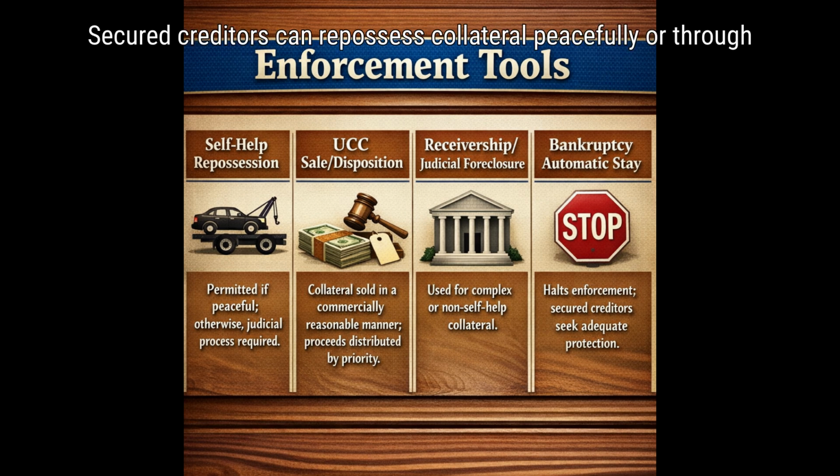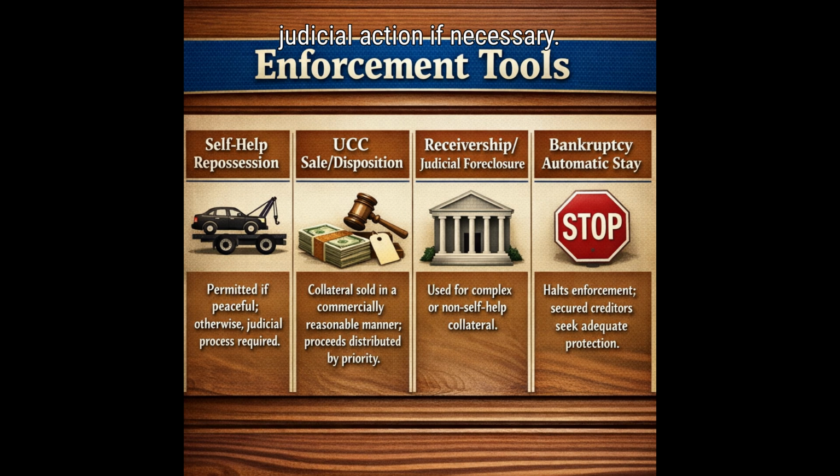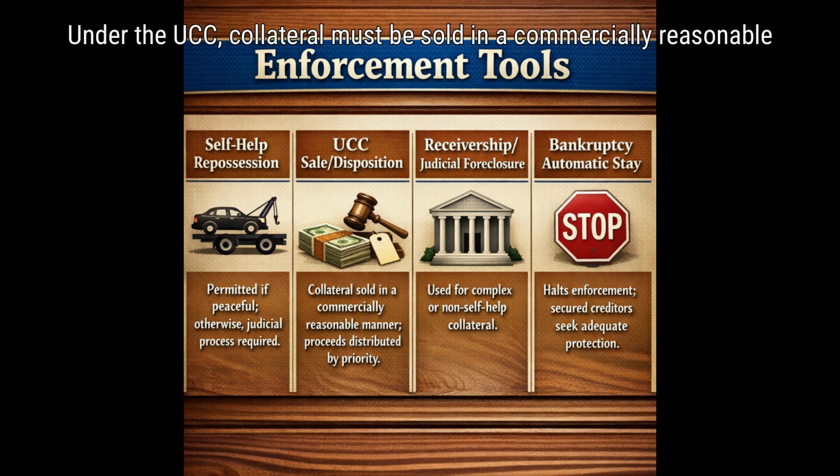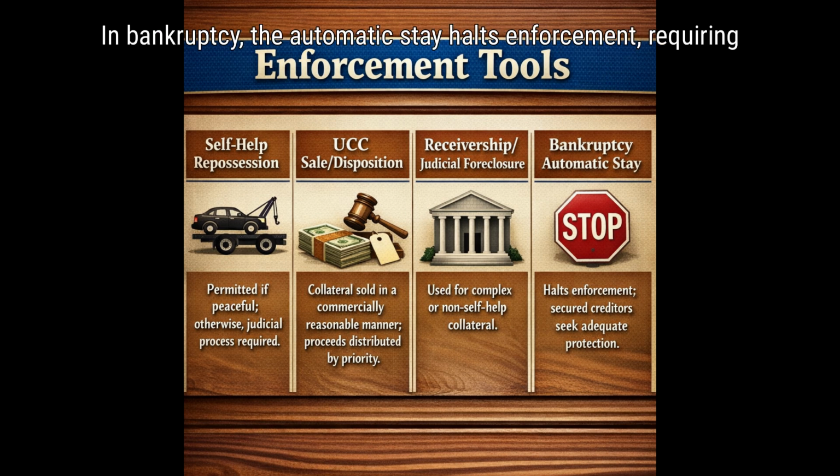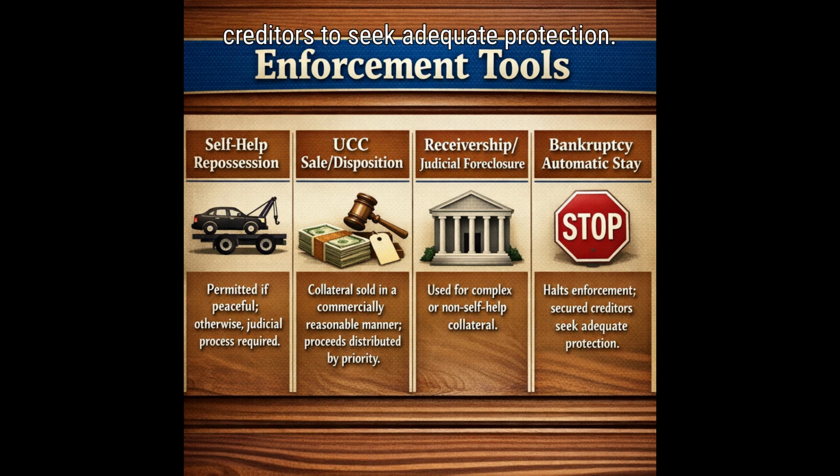Enforcement tools. Secured creditors can repossess collateral peacefully or through judicial action if necessary. Under the UCC, collateral must be sold in a commercially reasonable manner, with proceeds distributed by priority. In bankruptcy, the automatic stay halts enforcement, requiring creditors to seek adequate protection.